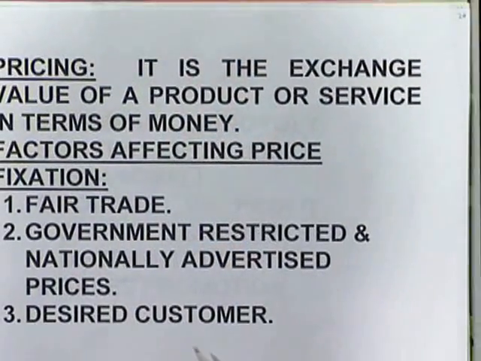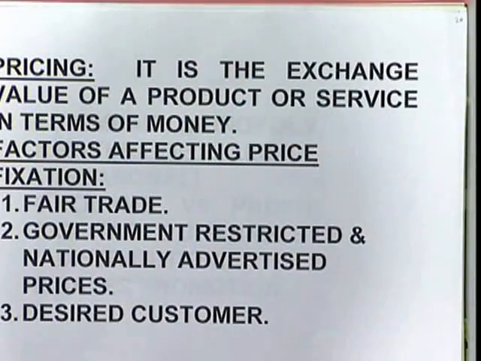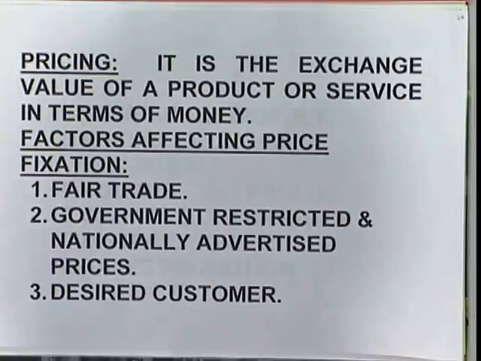Next is the desired customer. What does the customer want? What is his capacity? How will he pay for it? In the case of multi-level, we can take whether that particular customer is rich, middle class or lower class, and act accordingly. And what is the desire, whether it is required or not. Say for example, take an air cooler. Its desire is only for a limited period. So we have to see whether the desire is for a limited period or throughout the year, and fix accordingly.